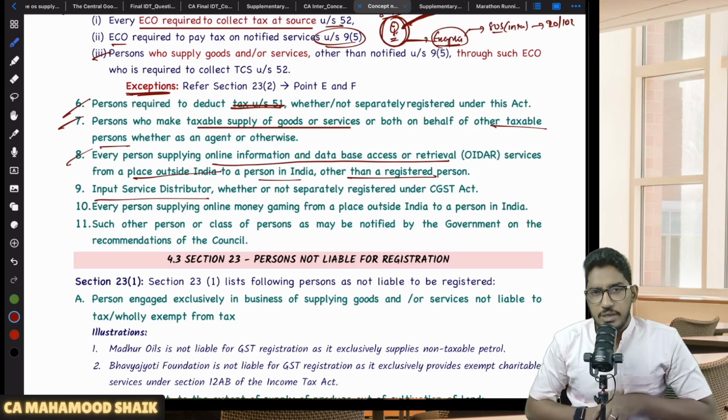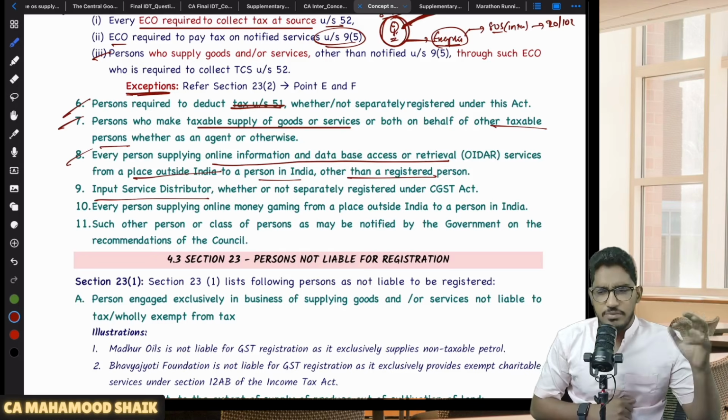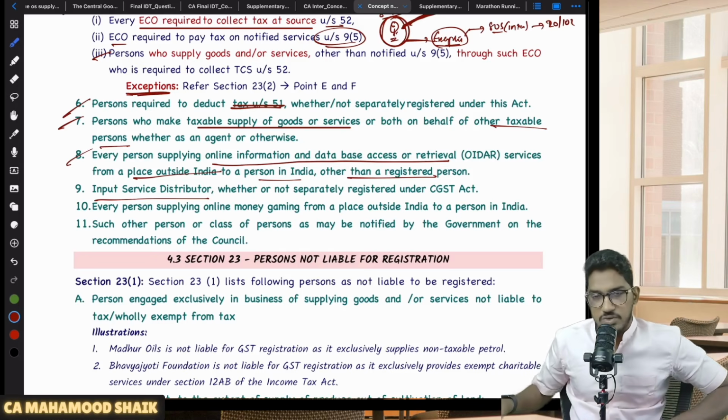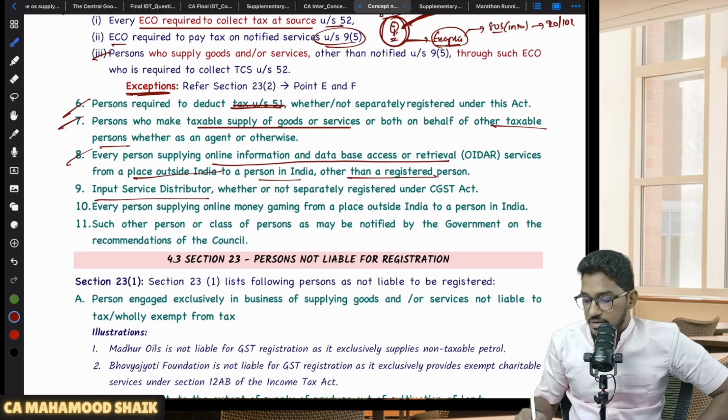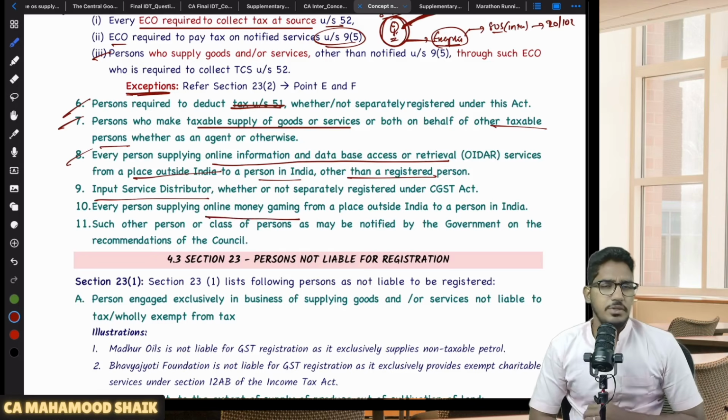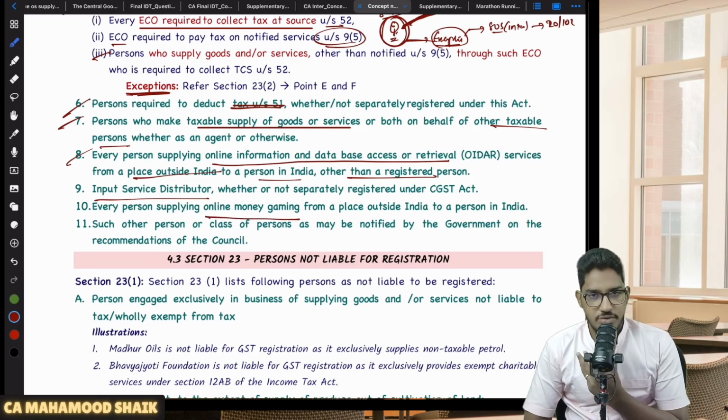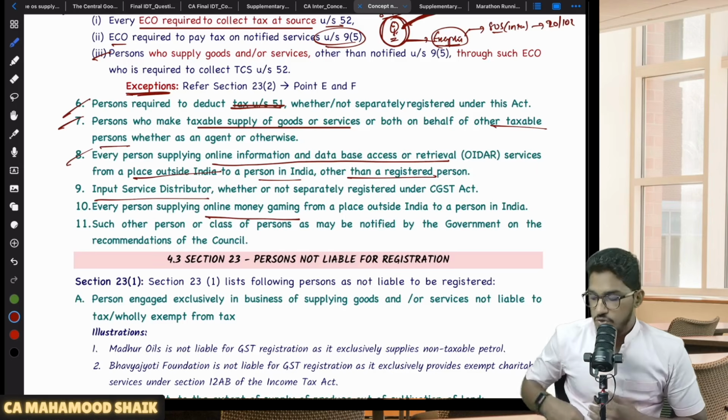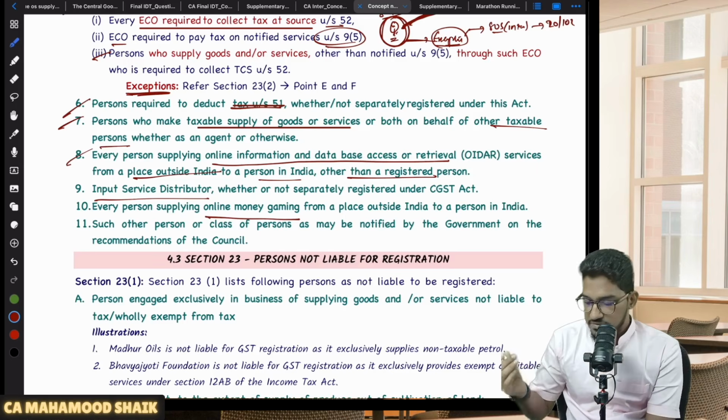Once again, a CA final topic, not relevant for CA inter level. Just remember, there is one category of person who is liable for compulsory registration: every person supplying online money gaming from a place outside of India. So if you are a person supplying services of online money gaming, then you will be liable for compulsory registration. Once again, relevant for CA final.